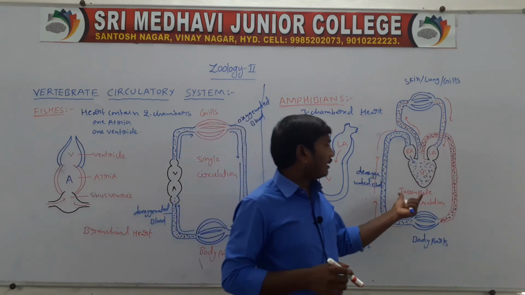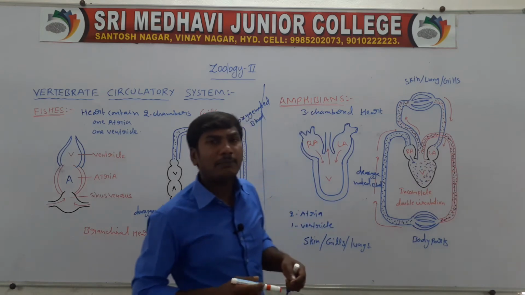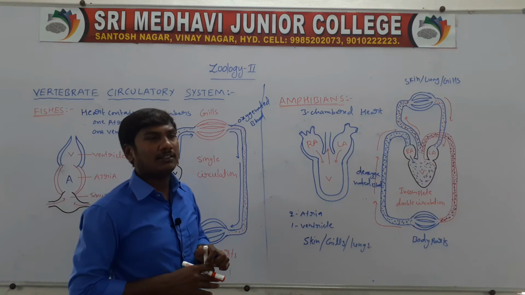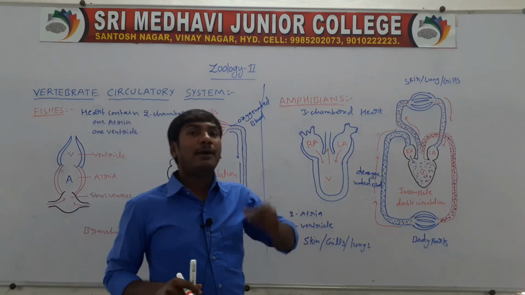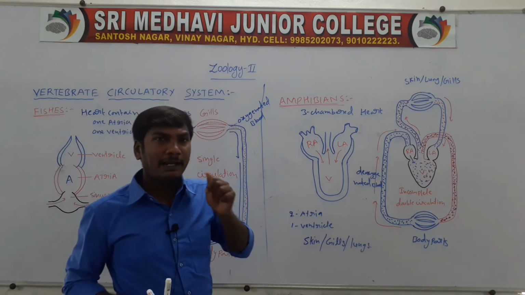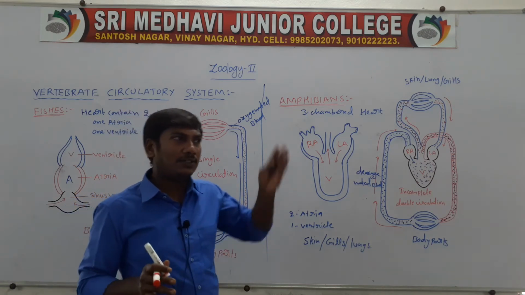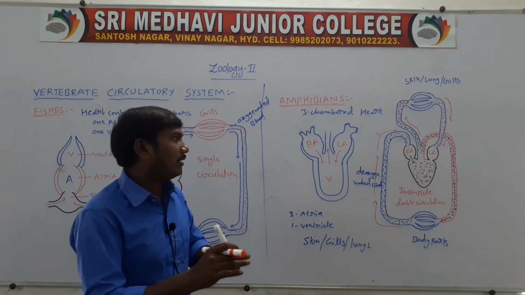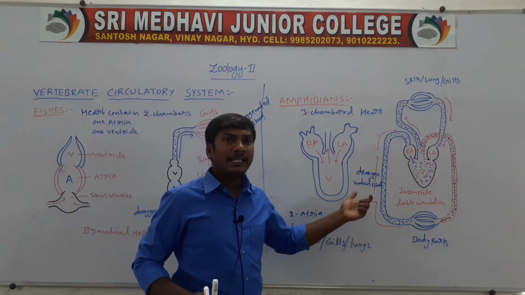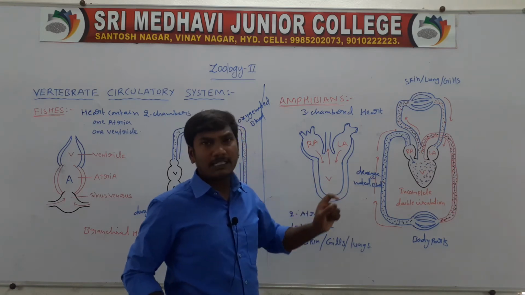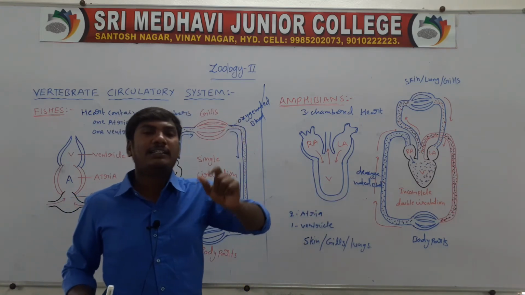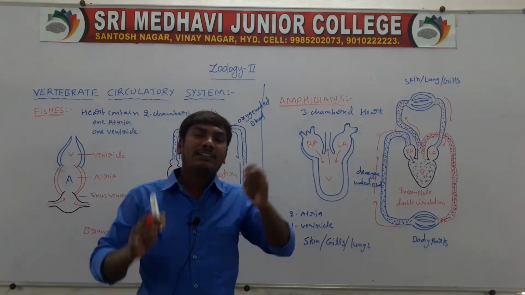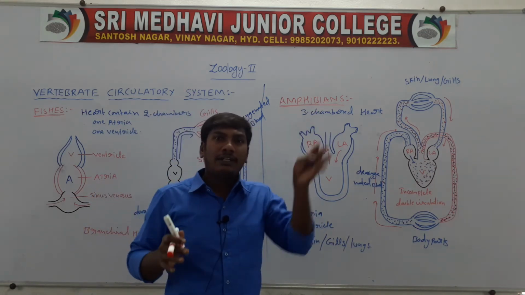So this circulation is called the incomplete double circulation, because they are sending mixed blood. There is no separate oxygenated and deoxygenated circulation. They are sending only mixed blood. This is called incomplete double circulation because the amphibian heart contains only one ventricle, where the oxygenated and deoxygenated blood mix.